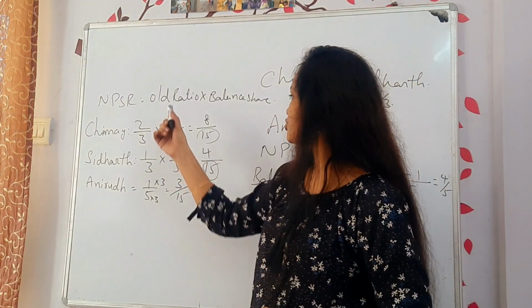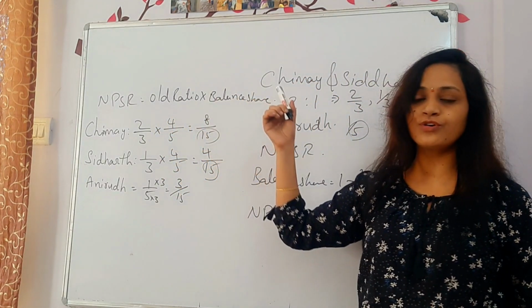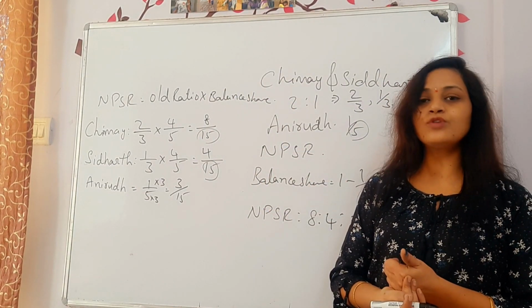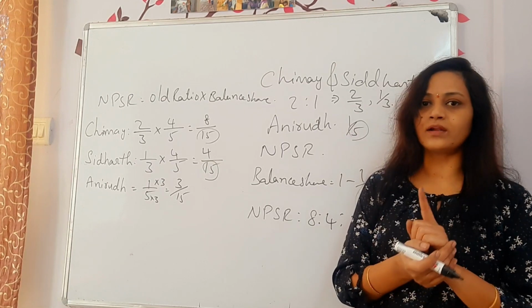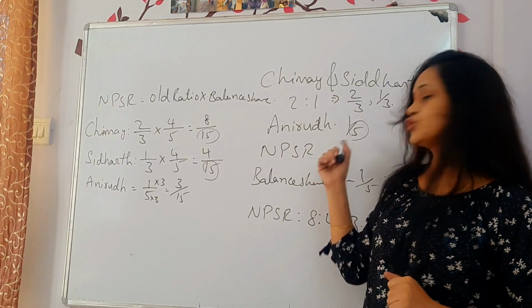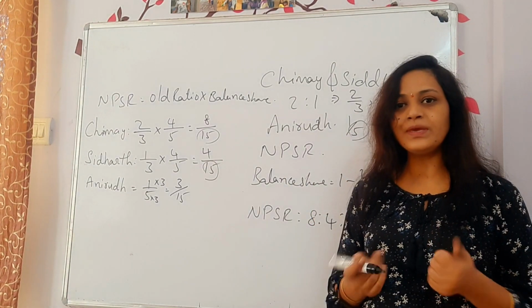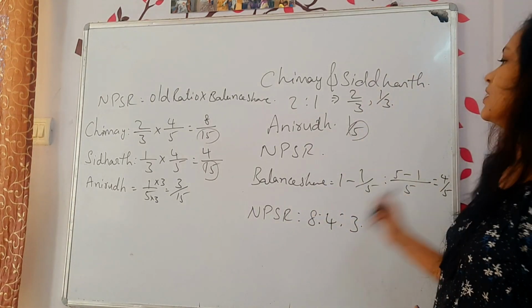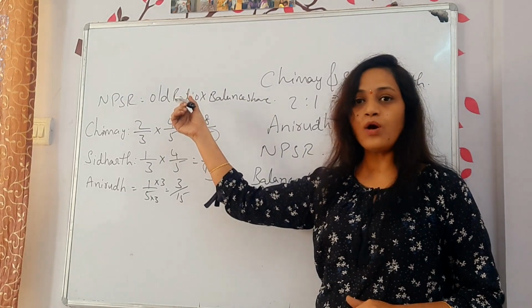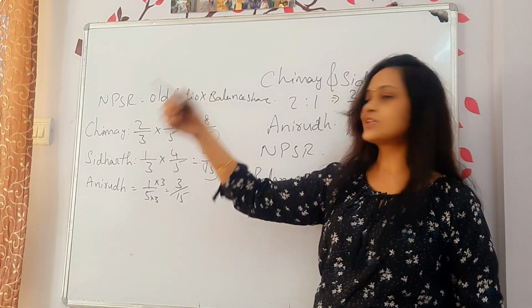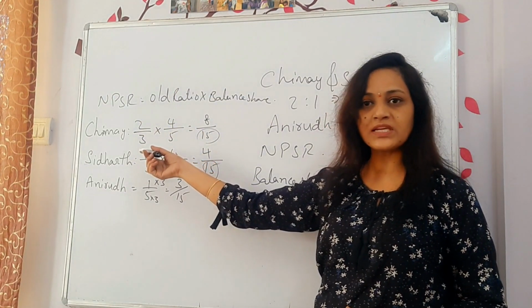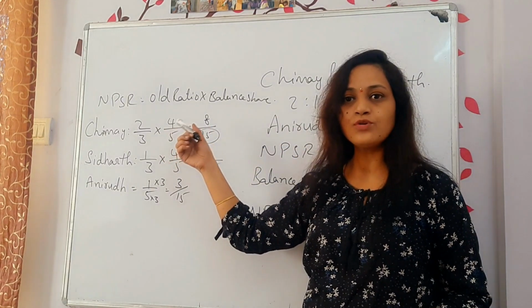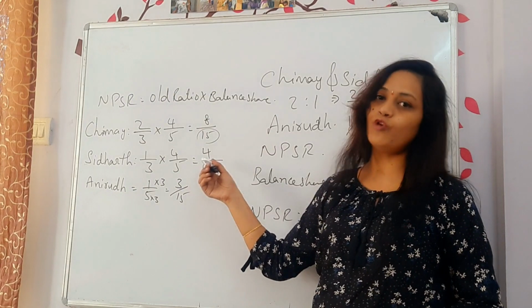New profit sharing ratio is equal to old ratio into balance share. Okay, how to find out the balance share? When you take the total business as 1, in that we are giving 1/5 to someone, so the balance will be 1 minus 1/5. Then you got 4/5. Now you have to substitute in the formula old ratio into balance share. What is the old ratio? 2/3 into balance we got 4/5. Then when you multiply you got 8/15 and 4/15.